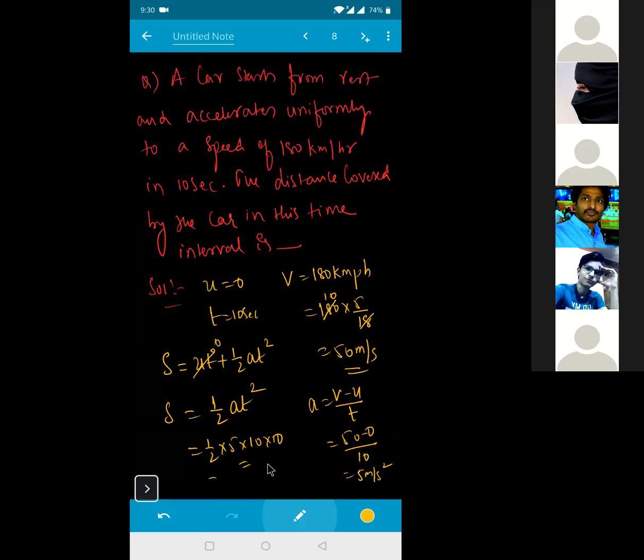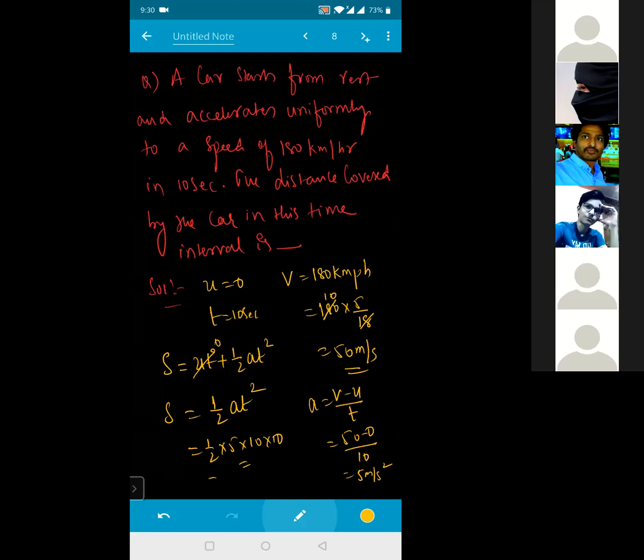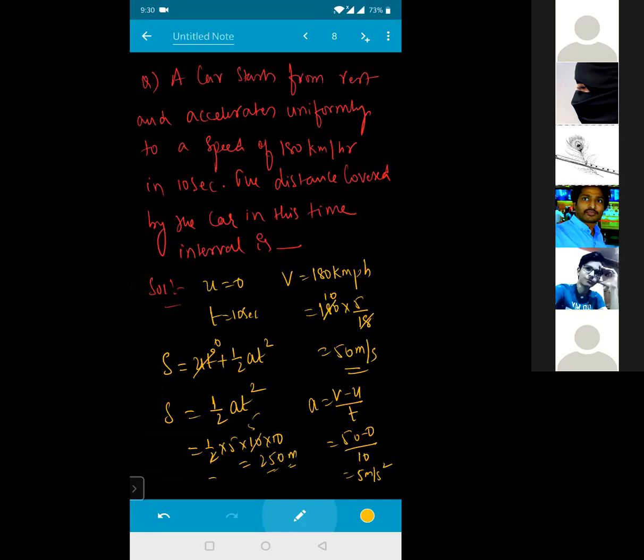How much? 250. Am I audible? Okay, now I'm able to hear. So 2 5s are, 5 5s are 25, 25 into 10. This will be equal to 250 meters. Got it, everyone?